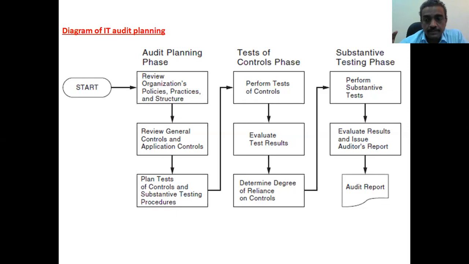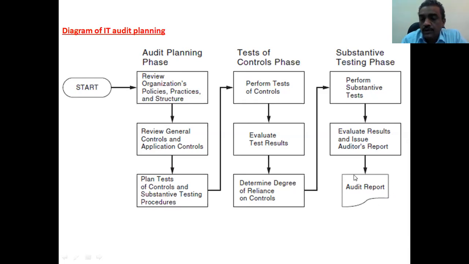This is the objective. Next, IT audit procedures. The procedures are the way you are going to audit the particular software, lab or company. That is, evaluate results and issue the audit report. The audit report should be a hard copy.